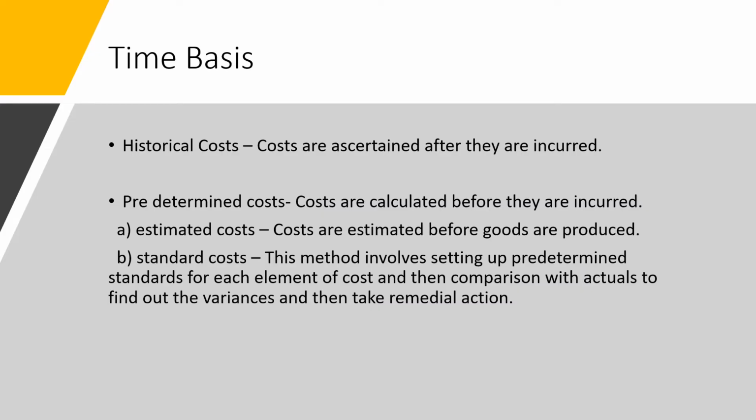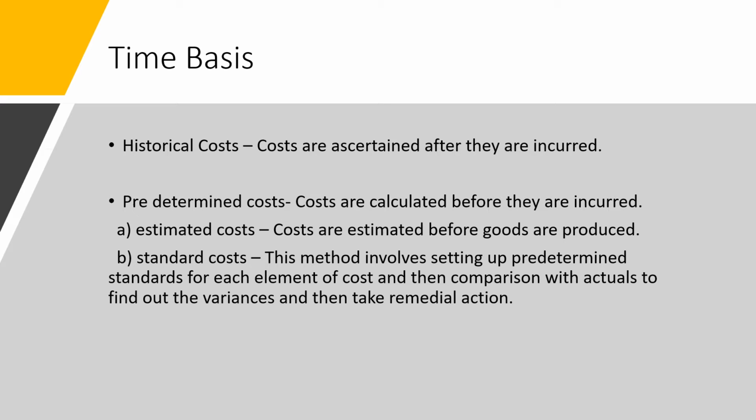So let us look into the first category. Under the first category, cost is classified on the basis of time. And on the basis of time, cost is classified into historical cost and predetermined cost. Historical cost: the name itself signifies that these are the costs which have already been incurred. So the costs which we ascertain after they have been incurred are called historical cost.